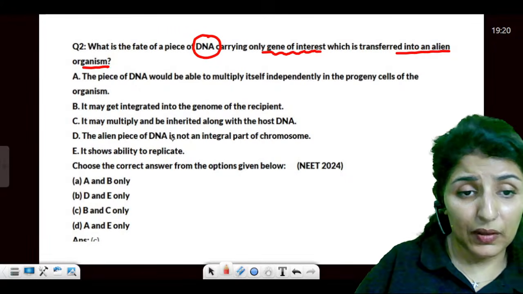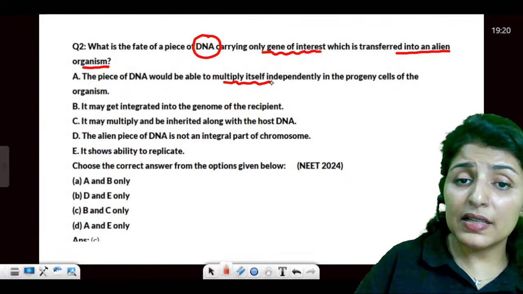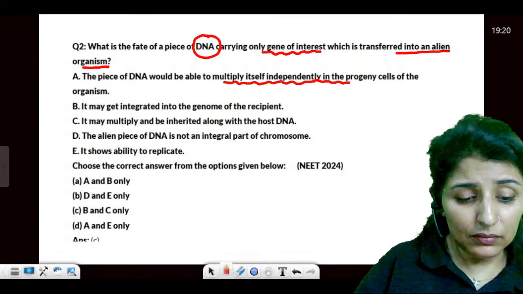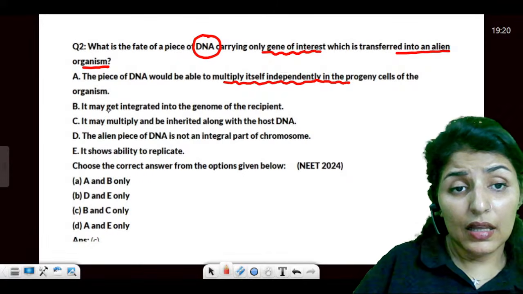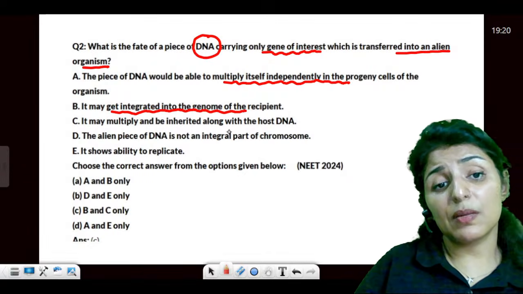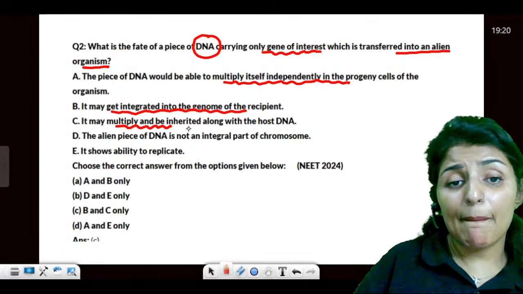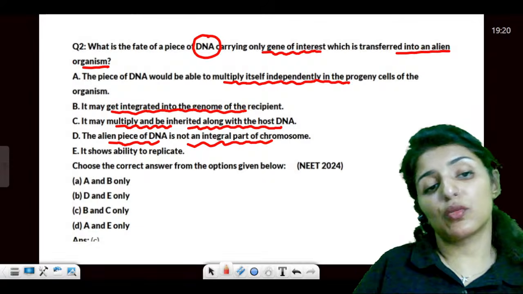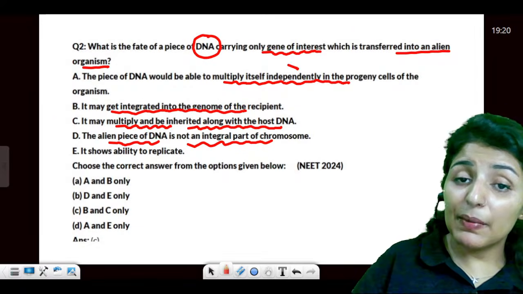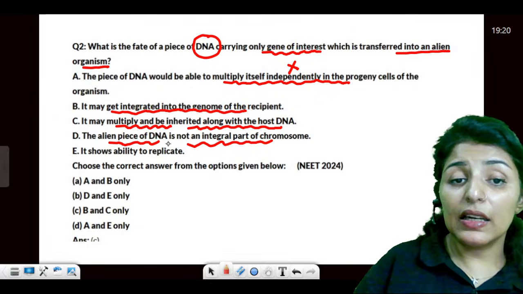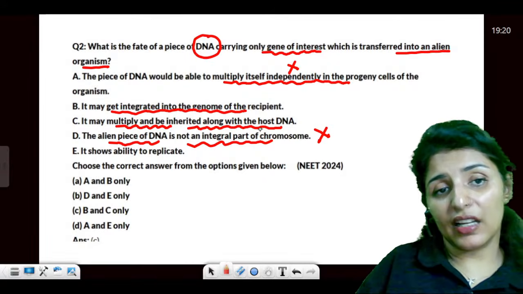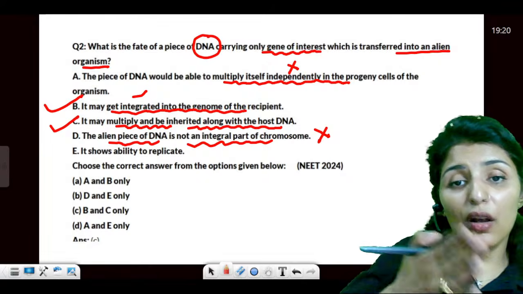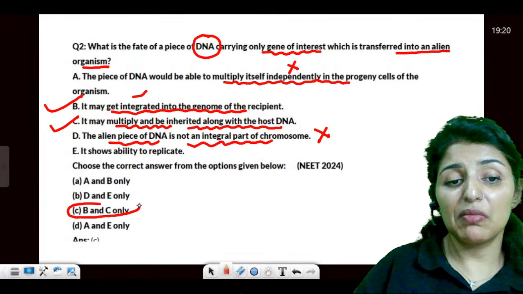Now, fate of piece of DNA carrying only gene of interest which is transferred into the alien organism. What will happen? The piece of DNA would multiply itself independently in the progeny. Then it says it gets integrated into the genome of the recipient. It can multiply and be inherited along with the host DNA, or alien is not an integral part of chromosome. So it doesn't replicate independently. It becomes an integral part. It gets integrated into the genome first, then it is multiplied along with the host DNA. So answer would be B and C.